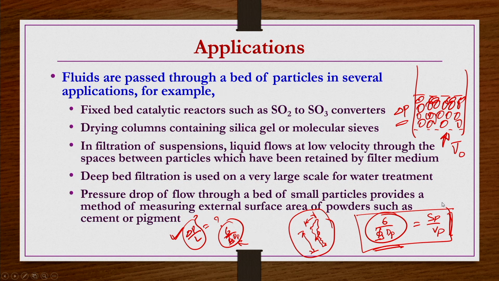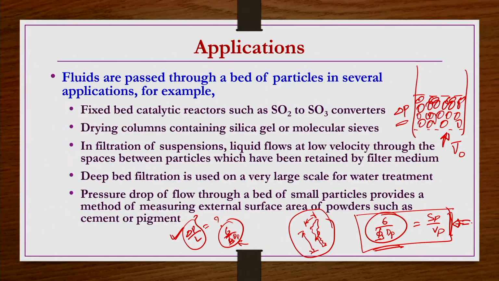irregular particle. So, this is how we can measure the external surface area of powders of such small size and irregular particles, like cement and pigment, by using flow through packed bed experiments. That is also possible. Indeed, as we have seen, this is one kind of application in one of the earlier lectures. Okay, so this 6 by pi s dp is equal to Sp by Vp.